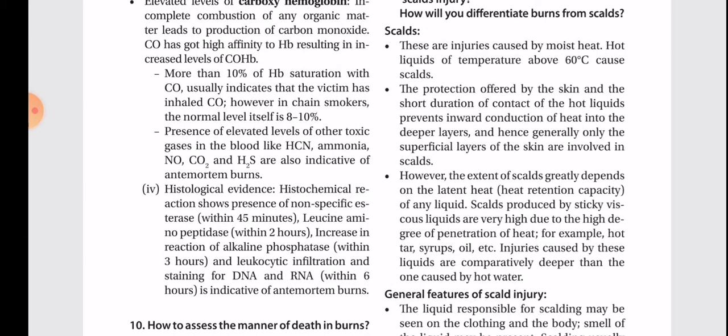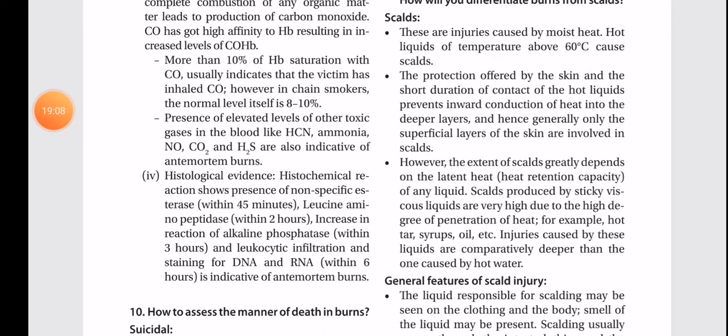Scalds. These are injuries caused by moist heat. Hot liquids of temperature above 60 degrees cause scalds. The protection offered by the skin and the short duration of the contact of the hot liquids prevents inward conduction of heat into the deeper layers, and hence generally only the superficial layers of the skin are involved in scalds.